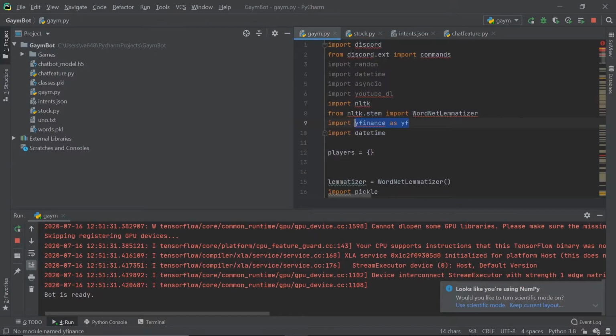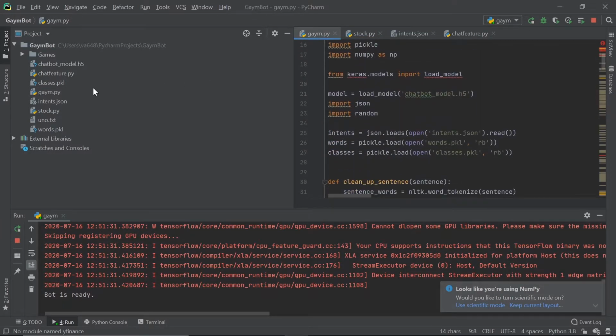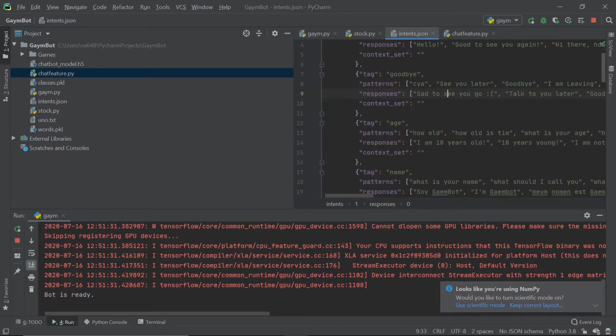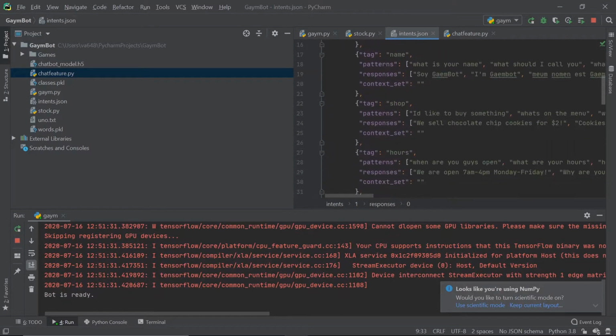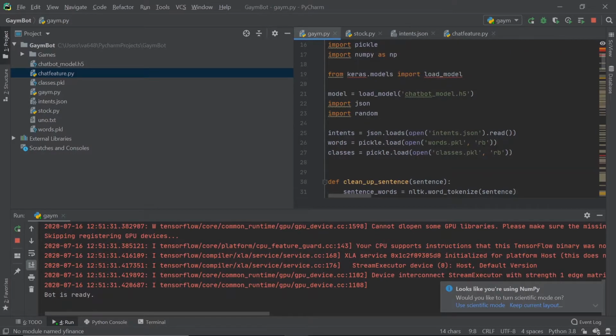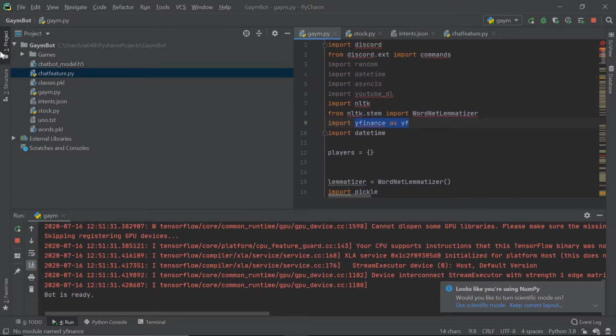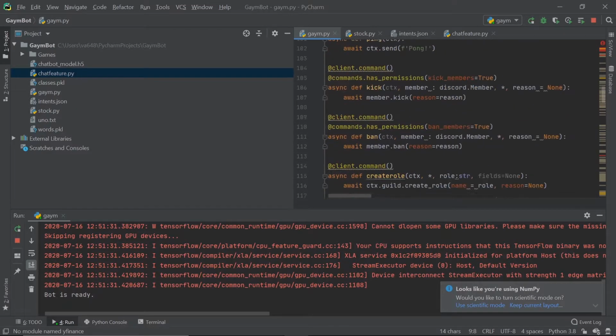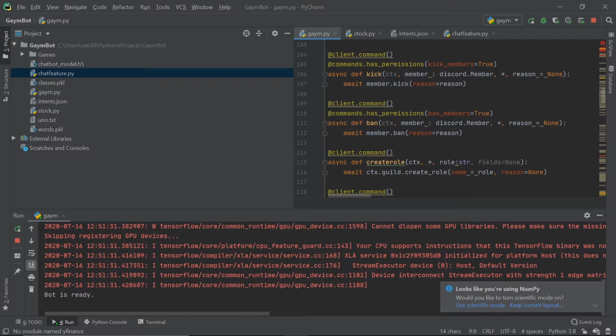So let me just explain real quick how this works. We have the code here, and it trains a model. This is the model right here, based on the intents that I tell it: greeting, goodbye, age, food, hours, shop, hungry, I'm hungry, whatever. We also have a bunch of history things on it, because we're kind of nerds, but whatever. It trains a model, puts that in an H5 file, and saves the classes and words as pickle files. Then when we call it in the Discord application itself, it returns a randomly generated response,